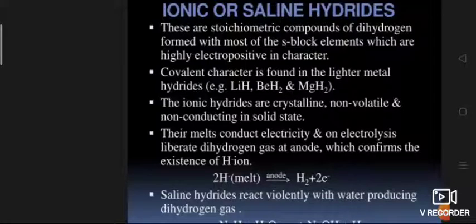So BeH2 and MgH2 have significant covalent character and have polymeric structures. These hydrides are formed by transfer of electrons from metal to hydrogen. Thus, they have hydrogen in the form of hydride ion, for example lithium hydride, sodium hydride, calcium hydride.